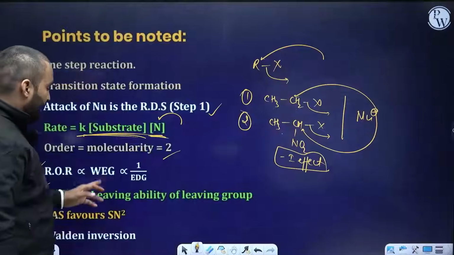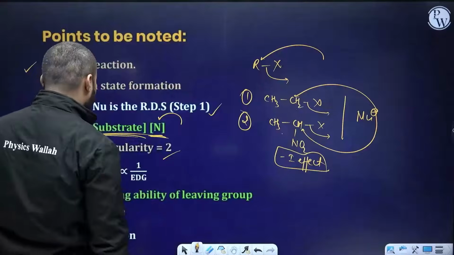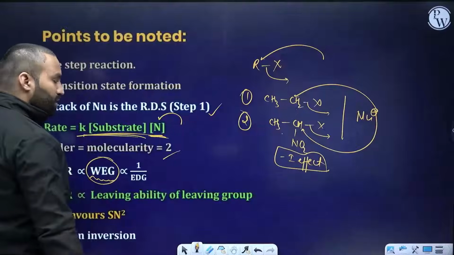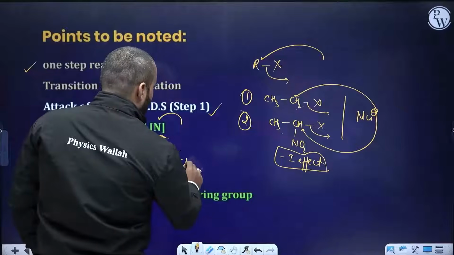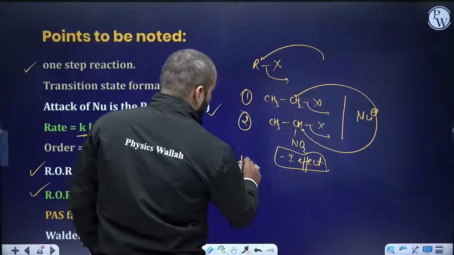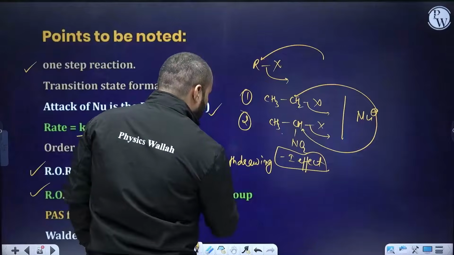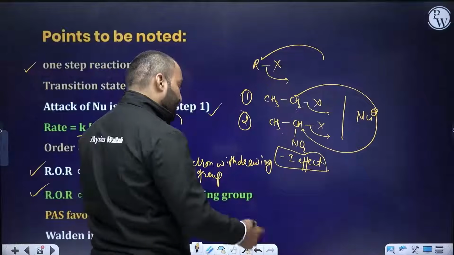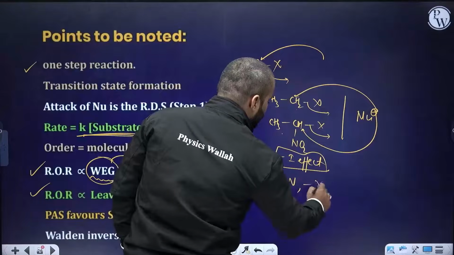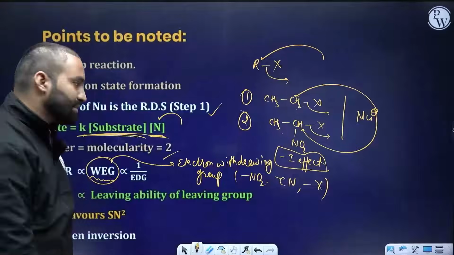That's what I have mentioned here, that the rate of the reaction will be directly proportional to electron withdrawing groups and inversely proportional to electron donating groups. Electron withdrawing groups are the ones which withdraw the electron. Now it cannot just be nitro. You can have cyano, you can have halogen, various examples. So let me write, you can have NO2, cyano, halogen. Any such group present will facilitate the kicking out of the existing halogen.